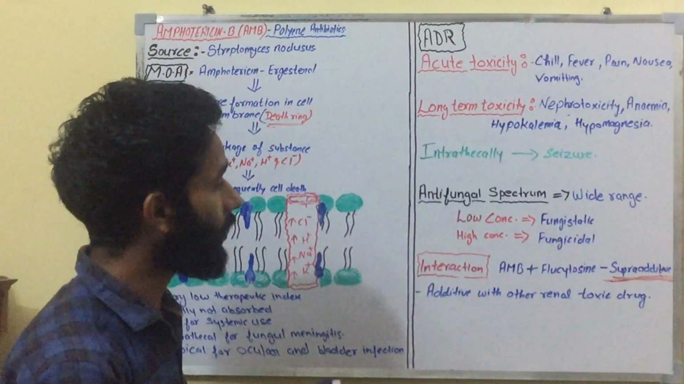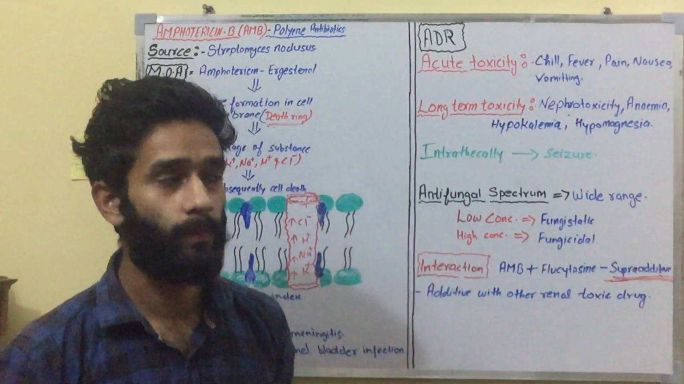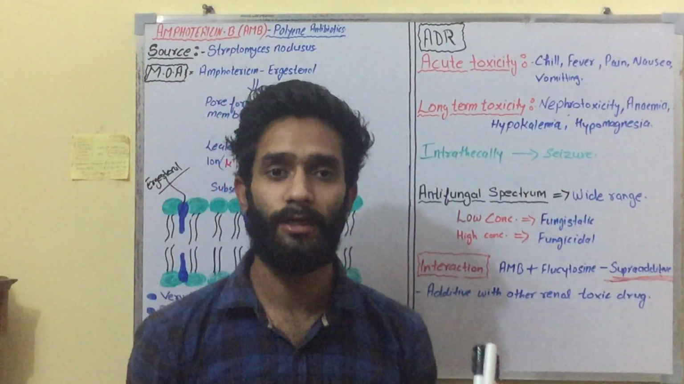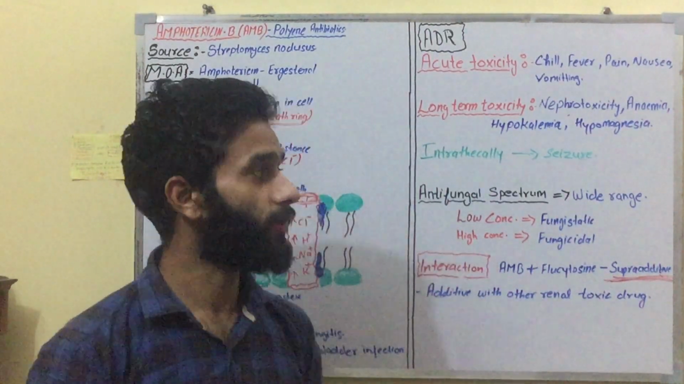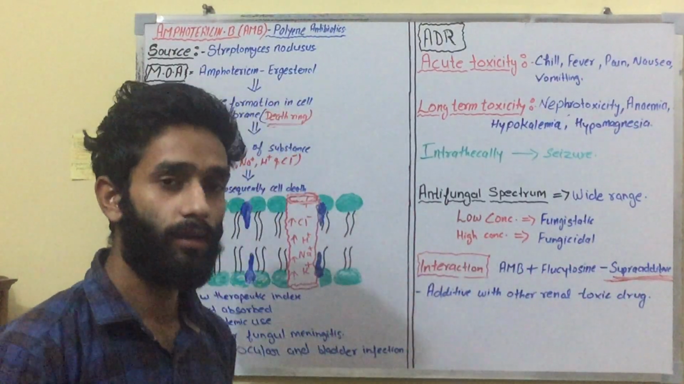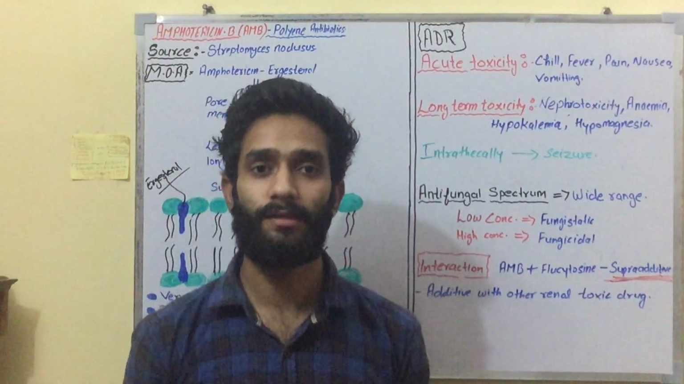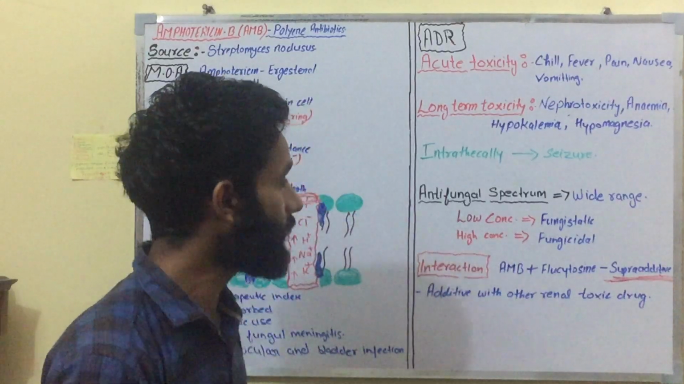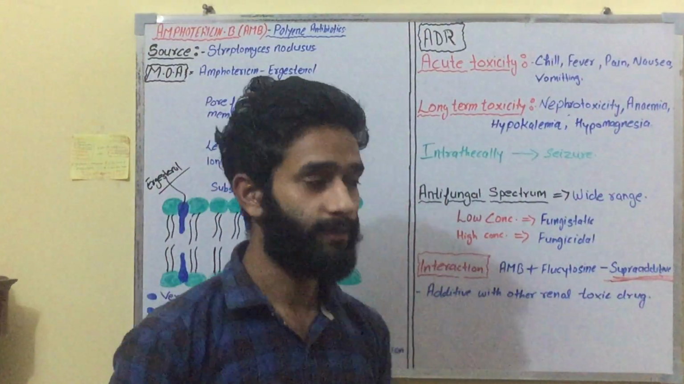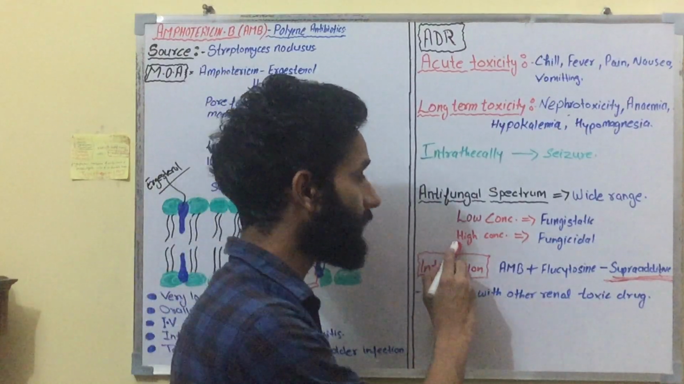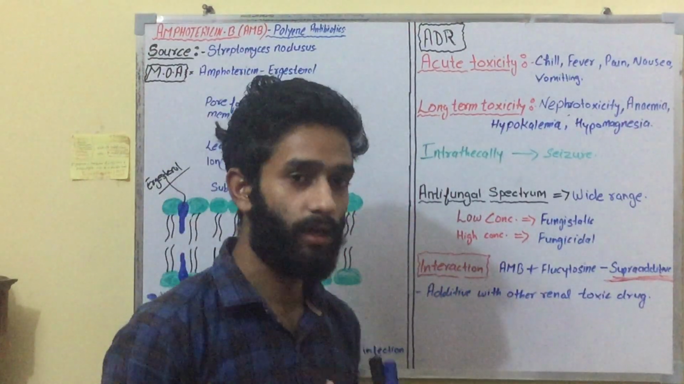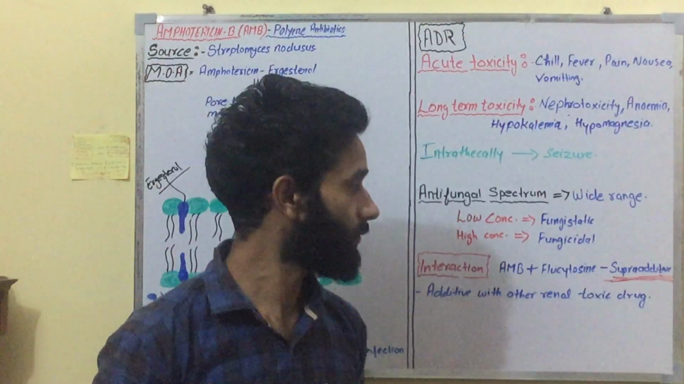Now we will talk about the spectrum of amphotericin B. It has a wide spectrum. It works as both fungistatic and fungicidal, depending on the concentration of the drug. At low concentration it works as fungistatic, and at high concentration it works as fungicidal.